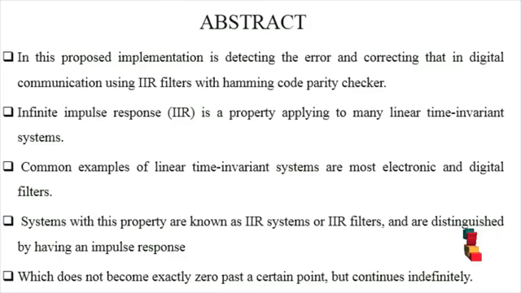This proposed implementation detects and corrects errors in digital communication using an IIR filter with Hamming code parity checkers. Infinite impulse response is properly applied to many linear time invariant systems. Common examples of linear time invariant systems are most electronic and digital filters. Systems with these properties are known as IIR systems or IIR filters and are distinguished by having an impulse response which does not become exactly zero past a certain point but continues indefinitely.